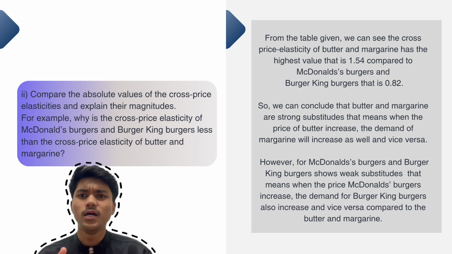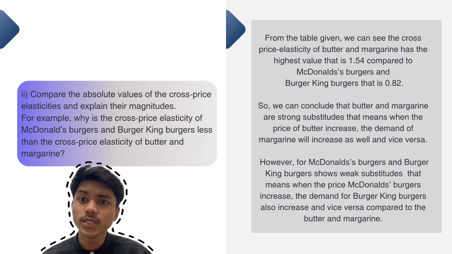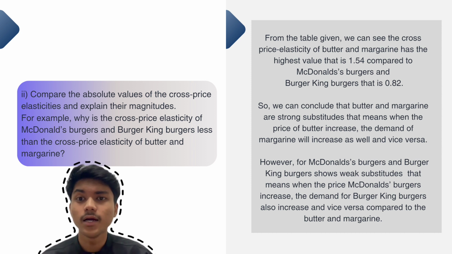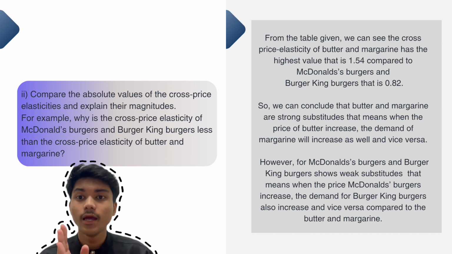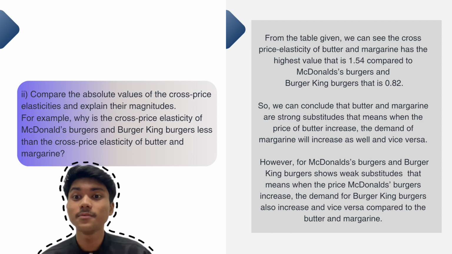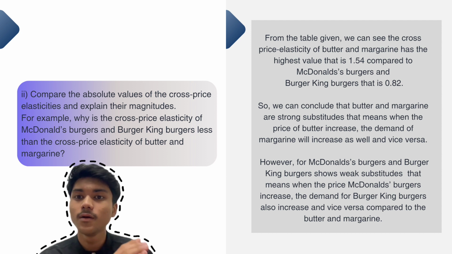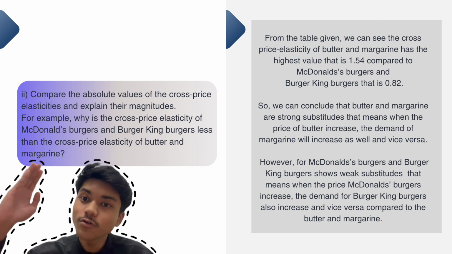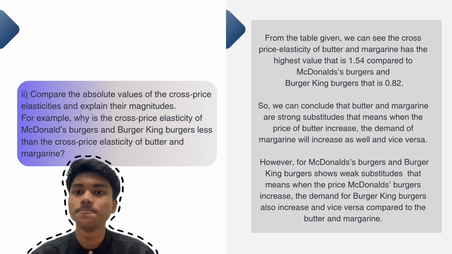So we can conclude that butter and margarine are strong substitute goods. When the price of butter increases, the demand for margarine also increases, and vice versa.